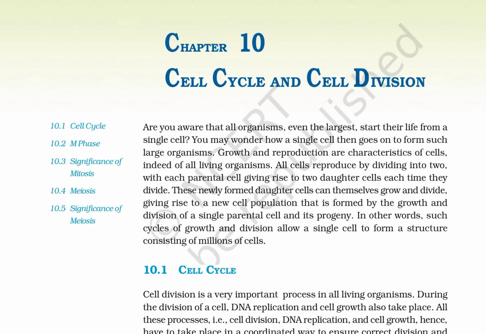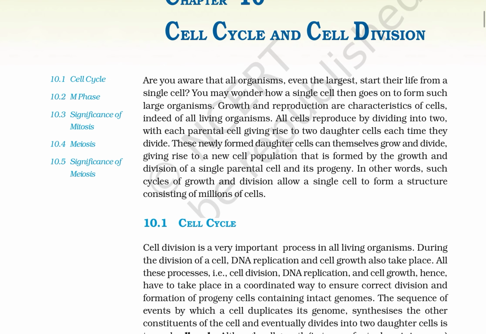Let's begin the chapter: The Cell Cycle and Cell Division. Are you aware that all organisms, even the largest, start their life from a single cell? Have you wondered how a single cell goes on to form such large organisms? Growth and reproduction are characteristics of cells, indeed of living organisms. All cells reproduce by dividing into two, with each parental cell giving rise to two daughter cells.